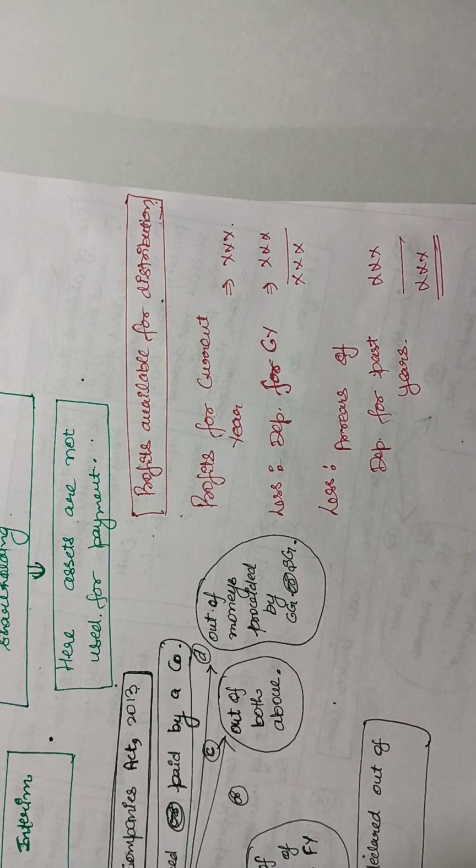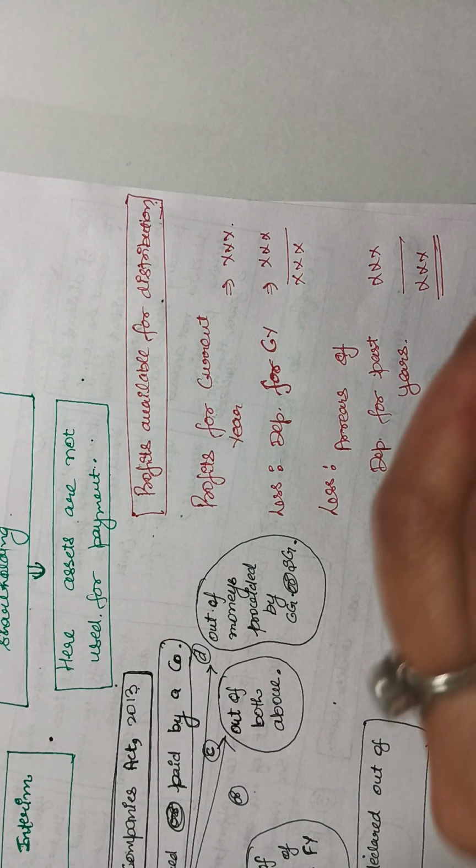So out of the profit of the current year, depreciation and arrears of depreciation for past years are deducted from the profits of the current year, and then the amount which remains after deducting depreciation for current year and arrears of depreciation for past years is available for distribution as a dividend.